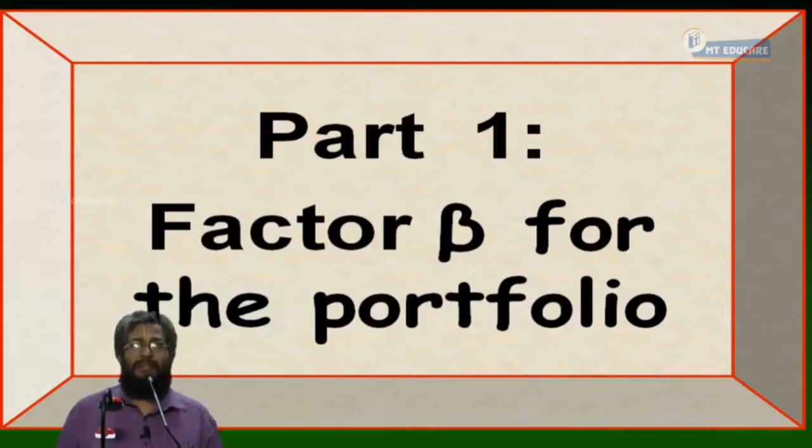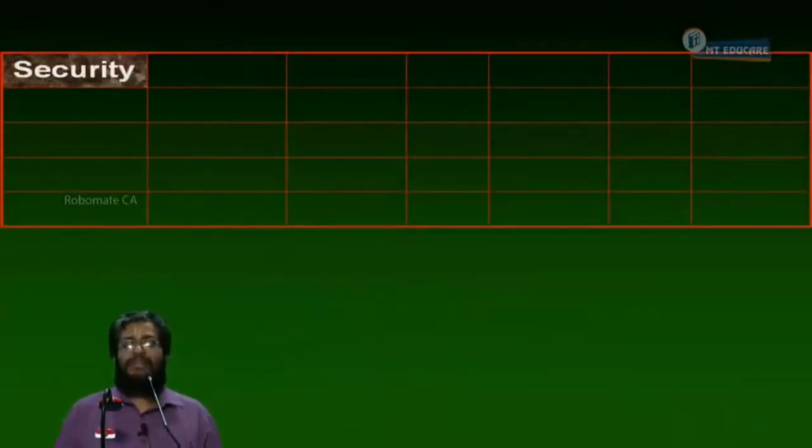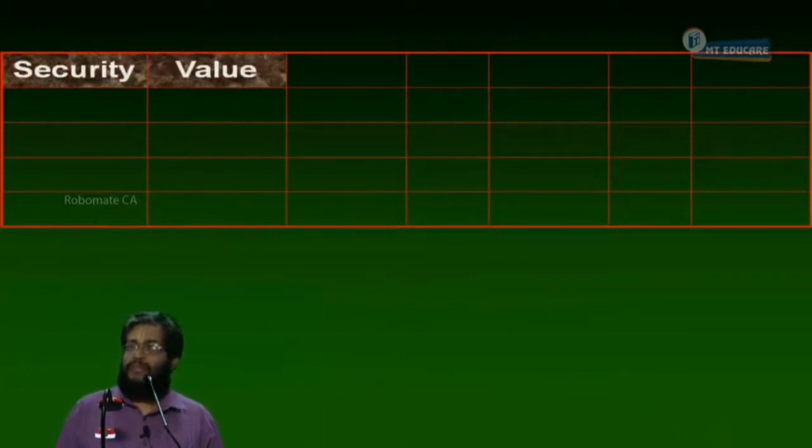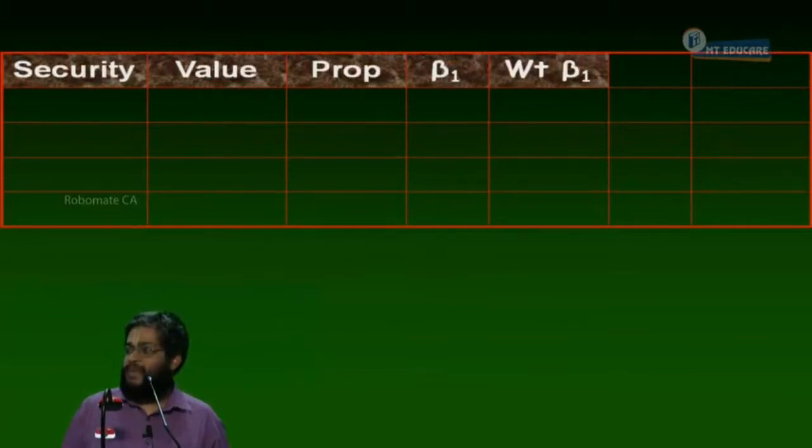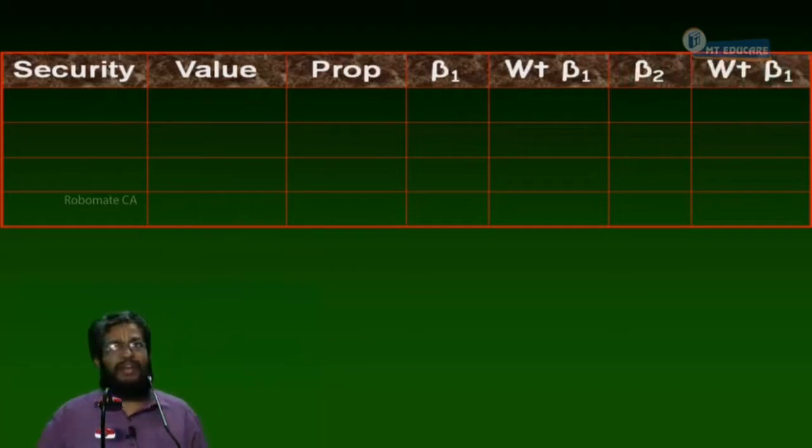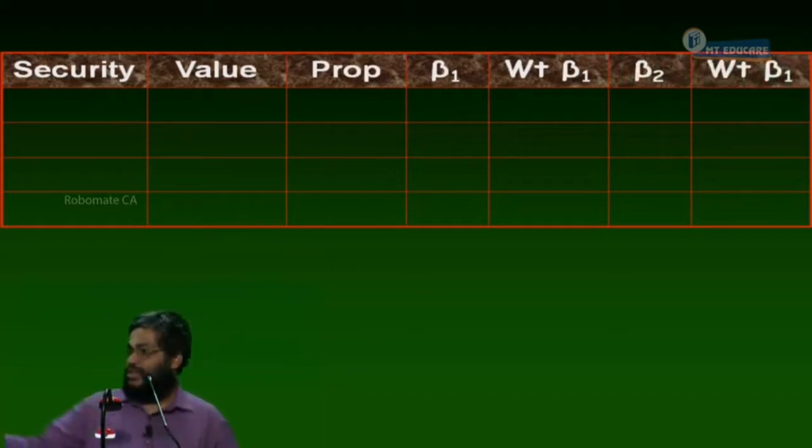Shall we start or not? Now. Security, value, proportion, factor 1 beta, weighted beta 1, factor 2 beta, weighted beta 2. That should be changed. Make it as weighted beta 2.